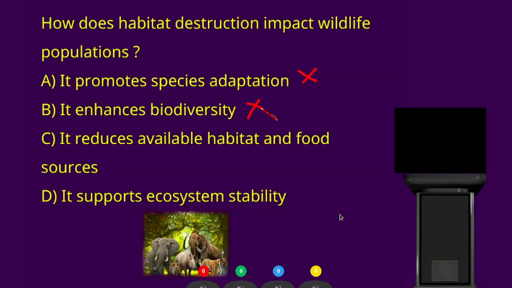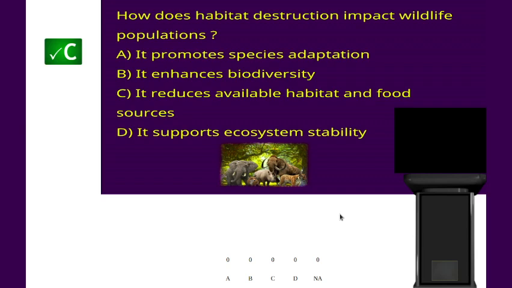It reduces available habitat and food resources. Deforestation or habitat destruction impacts wildlife because it reduces available habitat and food sources. So the correct answer for this question is option C. It reduces available habitat and food resources.